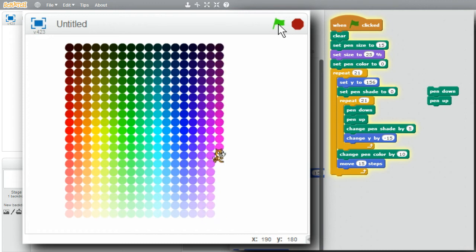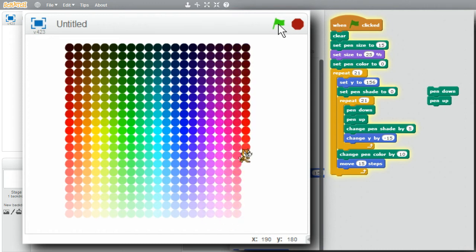Scratch seems to be a little slow, at least on my PC. It's finished, and now for all of the colors across, I can see the variety of shades for each color, going from darker to lighter, with left to right, going through the rainbow and a little more.